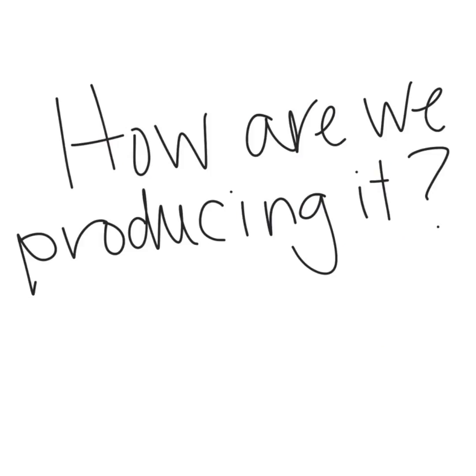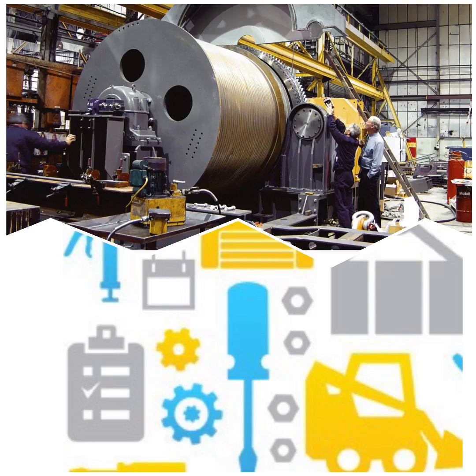Second question that we need to think about is, how are we producing it? Are we producing it in large masses? Are we making it for a small group of people? This is where we need to think about equipment, machinery, etc. We also need to think about the technology. We need to think about the logistics of how we are going to make this product in masses. Depending on what we are making, we can be making something really small or making something really big.